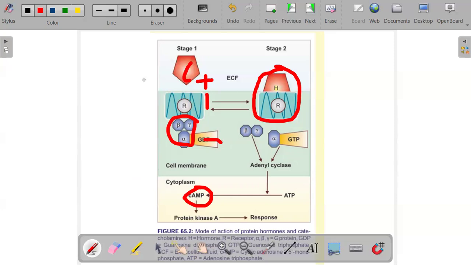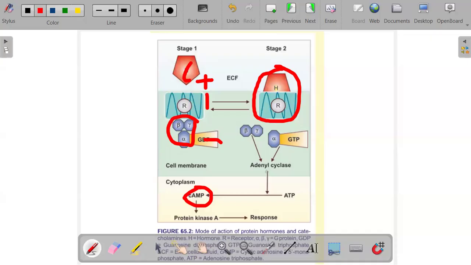Remember, they were attached with the beta gamma dimer. They will separate after the alpha has attached to the GTP. Notice that it has changed from GDP, it has gone from diphosphate to triphosphate. So once it becomes a triphosphate, it detaches from the beta gamma dimer. Both the alpha GTP unit and the beta gamma dimer are now active. They will act as second messenger pathways.